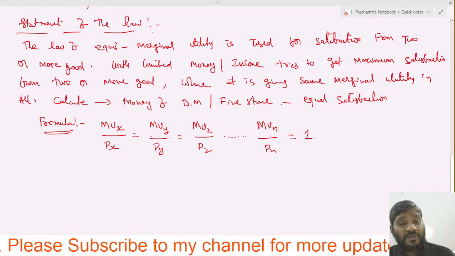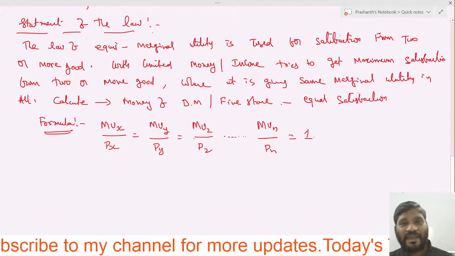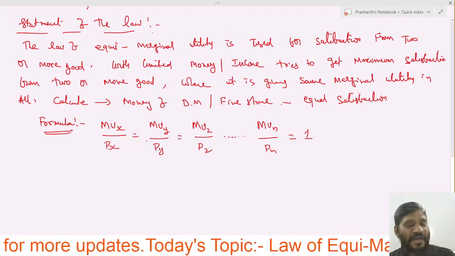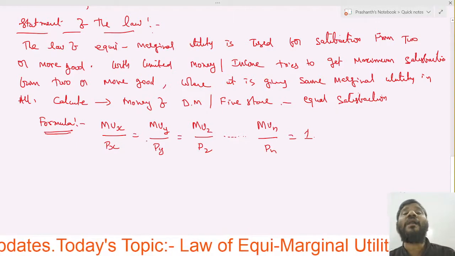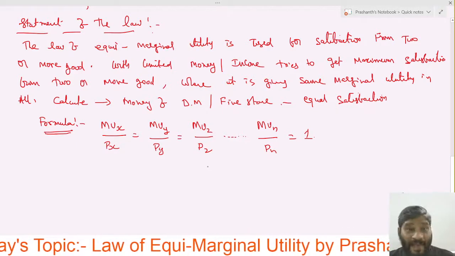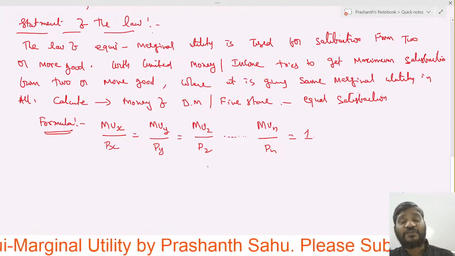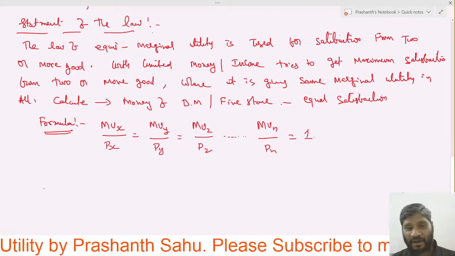Means 2 or more goods. X is 1 good, Y is 1 good, Z is 1 good. So here he gets the maximum satisfaction from 2 or more goods, where all goods are giving the same satisfaction. That is why we have taken equals to 1.